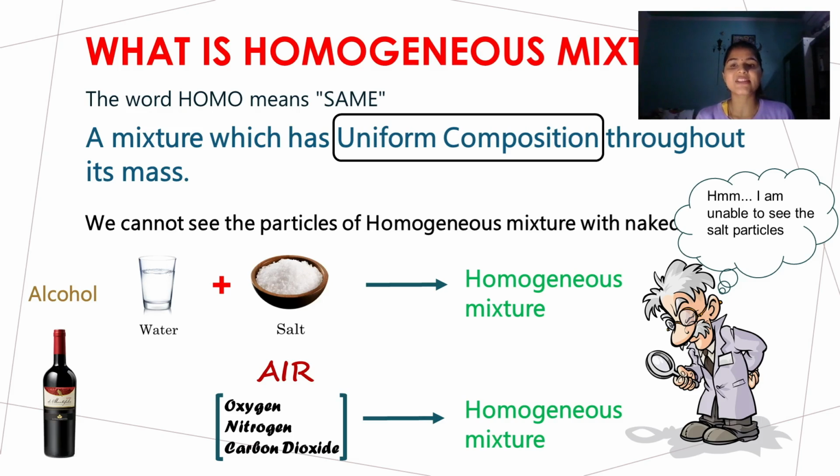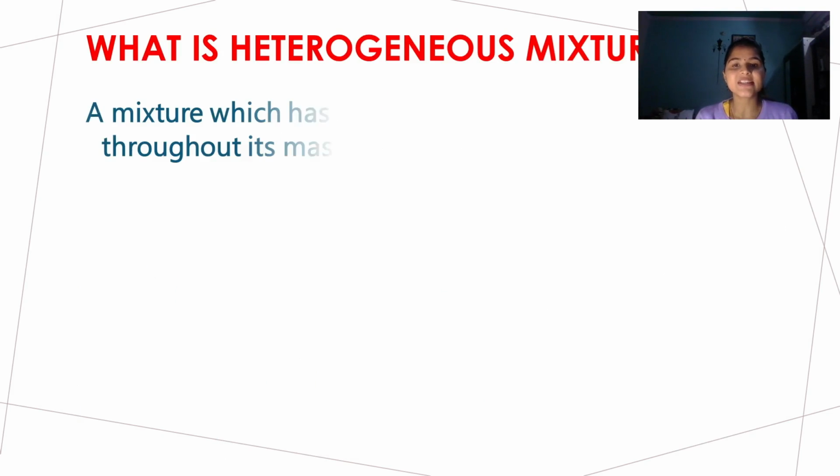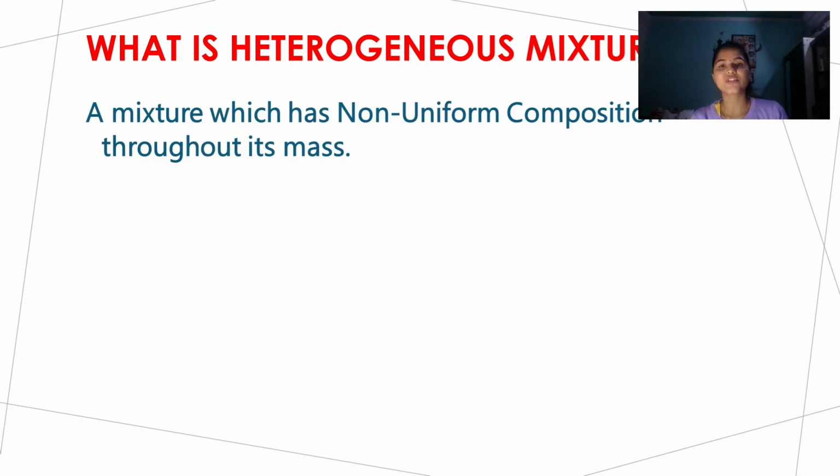Clear? Now next we will talk about heterogeneous mixture, the other type of mixture, which has non-uniform composition throughout its mass. The mixture which has non-uniform composition throughout its mass forms a heterogeneous mixture. They are not distributed equally. Non-uniform means they are not distributed equally.